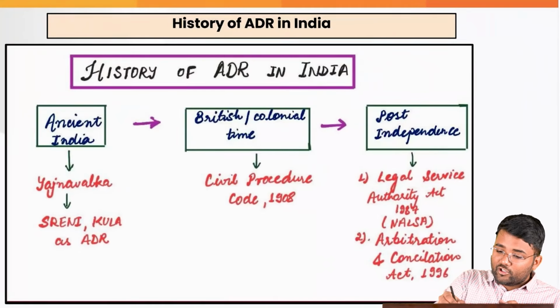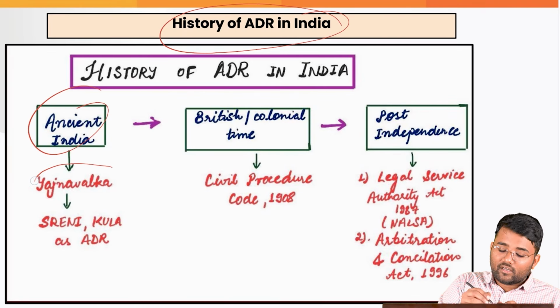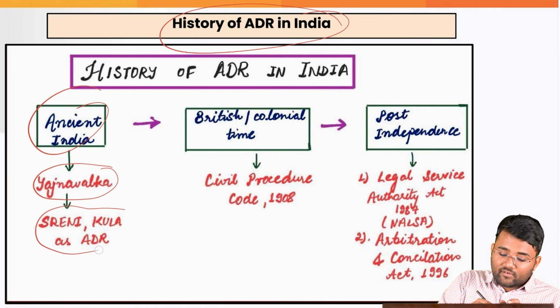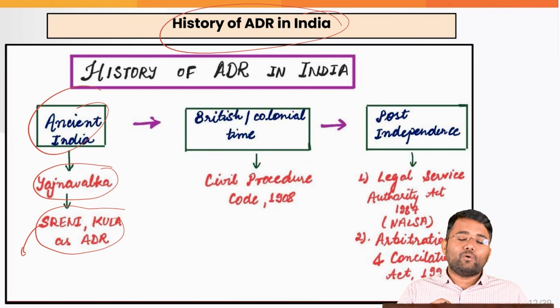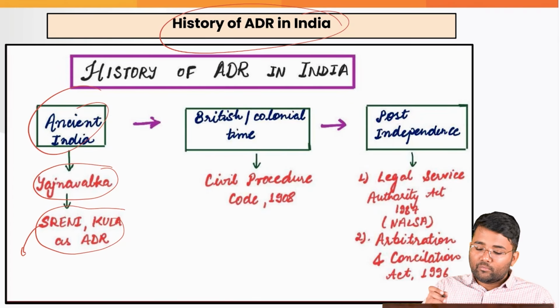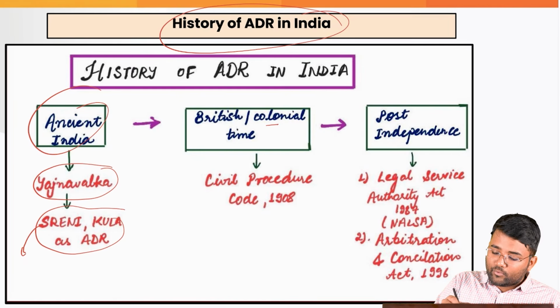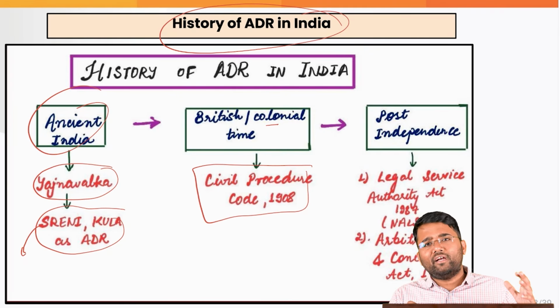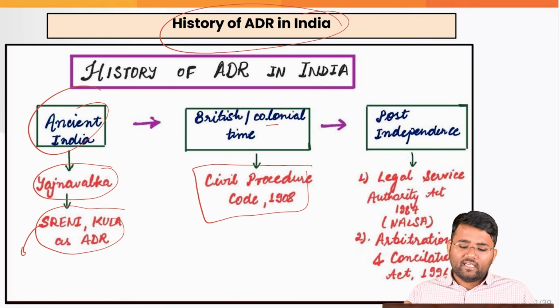Now, if you see the history of ADR in India, in ancient times we had the Yagnavalk, Shreni, Kula. Shrenis were the trading guilds. They were also acting as dispute resolution bodies. Then in British and colonial times, we had the Civil Procedure Code 1908 that also provided for certain aspects of ADRs.